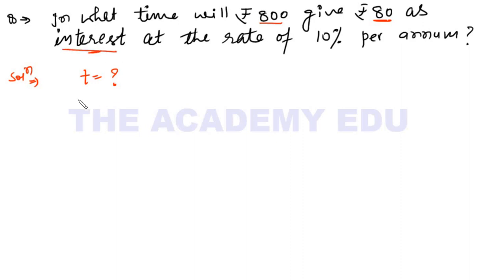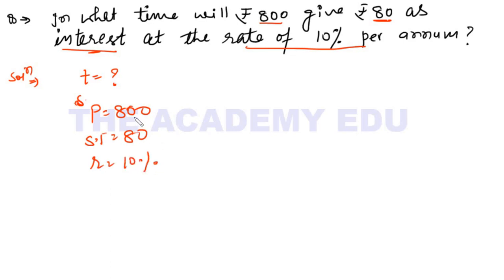So it is saying simple interest at the rate of 10% per annum. The question is saying that the principal is 800 and I receive 80 rupees as simple interest, and the rate of interest is 10% per annum. So in how much time does this 800 give me 80 rupees interest at 10% per annum? In what time? Simple interest formula is PRT upon 100.